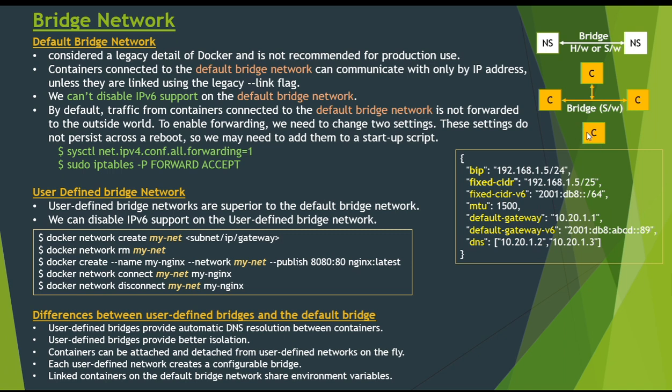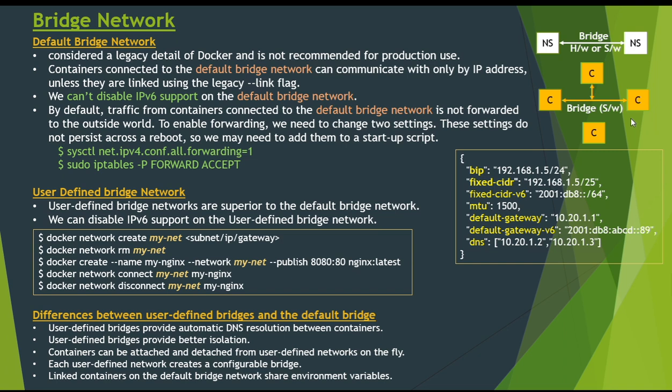So if you see, this is a container which is not connected to the bridge, so it has been isolated from all these containers which are connected through the bridge. The Docker bridge driver automatically installs some rules in the Docker host machine so that containers on different bridge networks cannot communicate directly with each other.